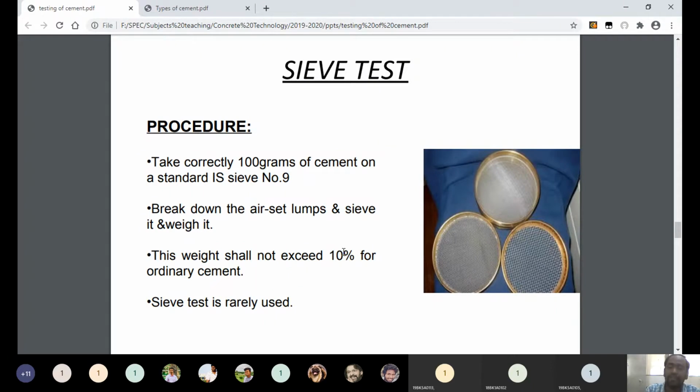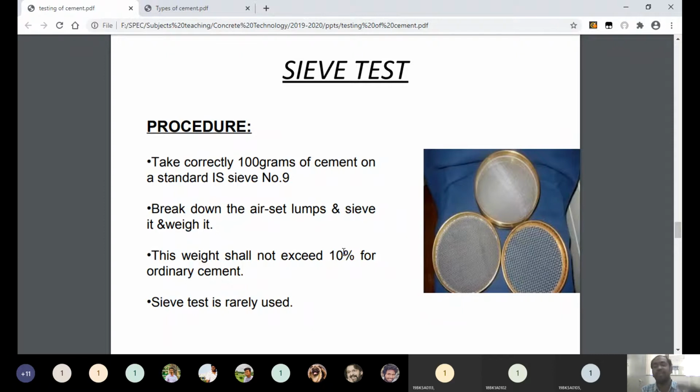If you filter the cement by using a 10 micron sieve, what will happen? The particles whose size is less than 10 microns can pass through the sieve, and the particles whose size is above 10 microns will be retained on the sieve. So that's it. Like that you have to do the experiment.